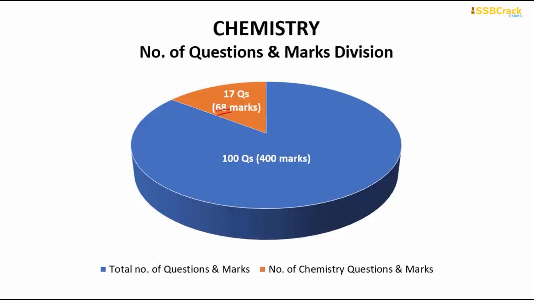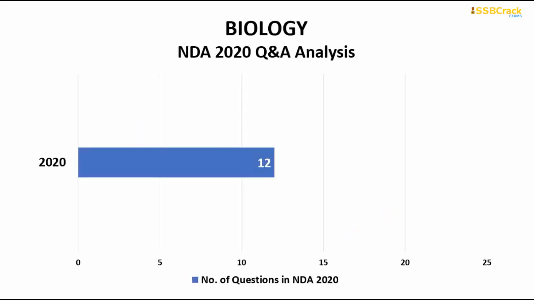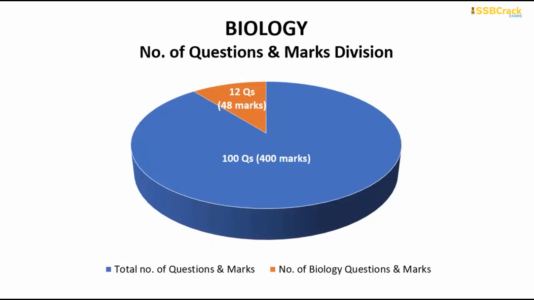So now, the next important subject is biology. 12 questions had come in the NDA 2020 question paper from the biology section. This biology includes both zoology and botany. Remember, zoology, botany, anatomy, all the things you consider regarding biological studies come under this one single term, which is biology. So only 12 questions have come from the biology section of the whole NDA 2020 question paper. Answering all of them, you will be able to score 48 marks out of the 400 marks.